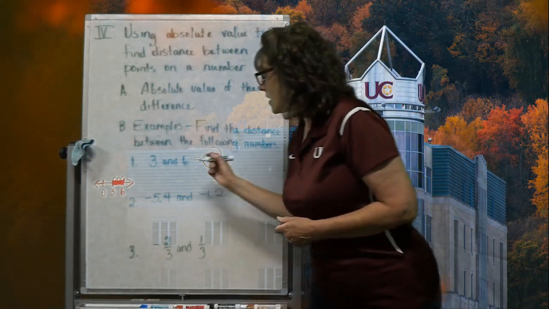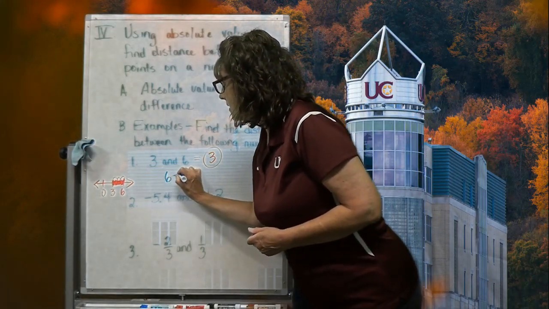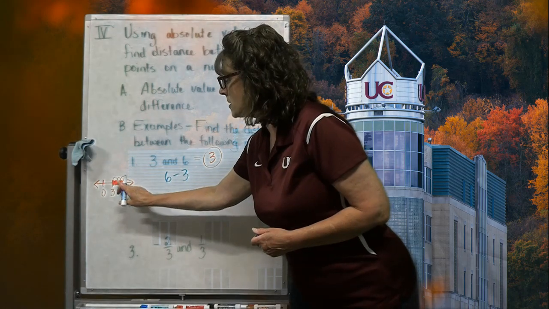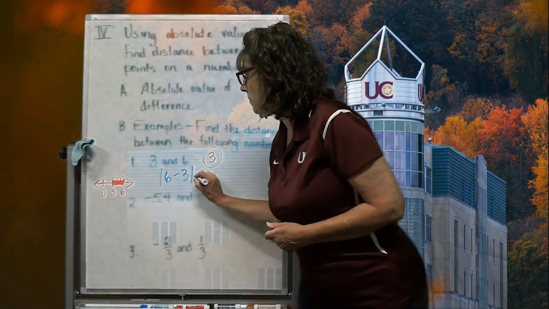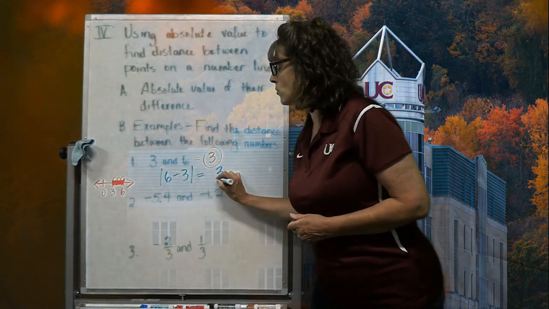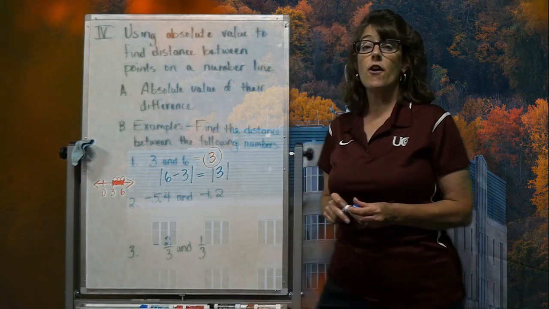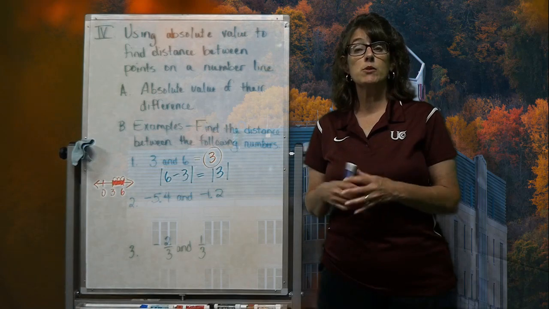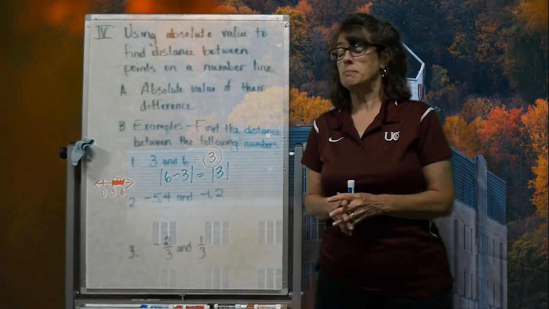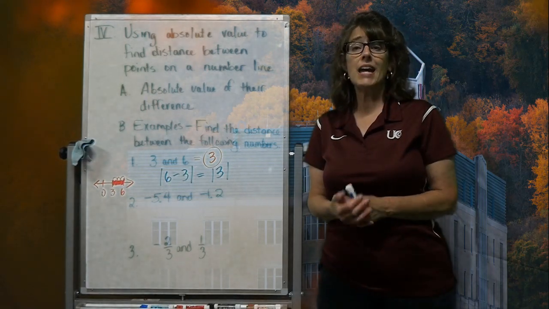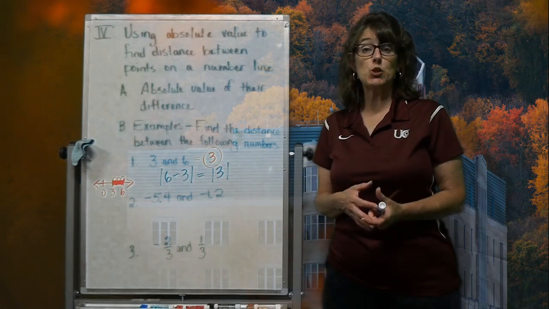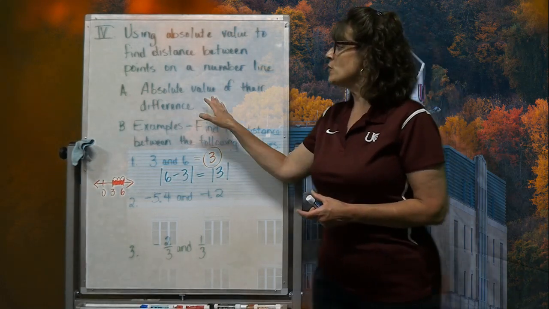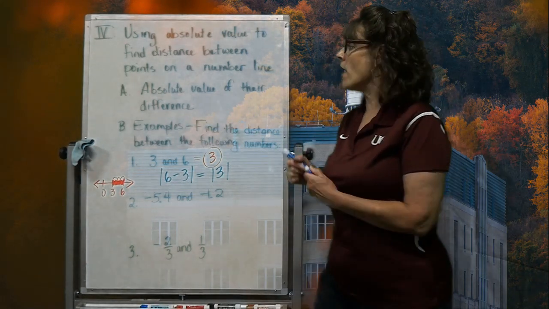So in other words, let's take this 6, let's subtract that 3, go from a 6 to a 3, and let's subtract them. Subtracting them gives me a 3, and now let's say how far that is from 0 on the number line. And that gives me an absolute value, a distance of 3. This is actually how you get the distance between two numbers. You simply take the absolute value of their difference.